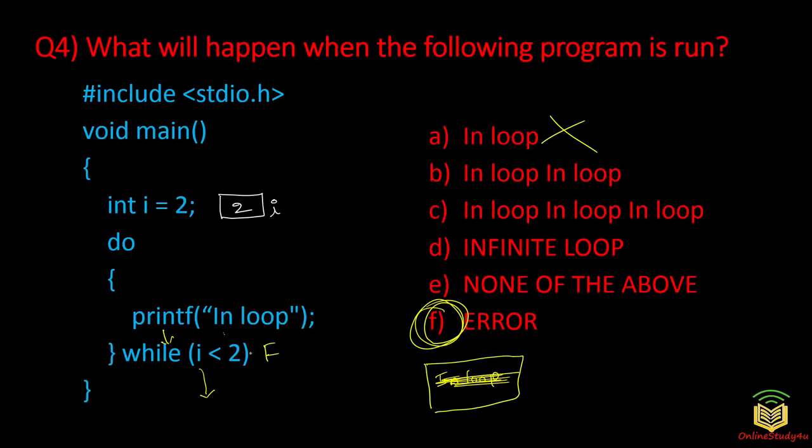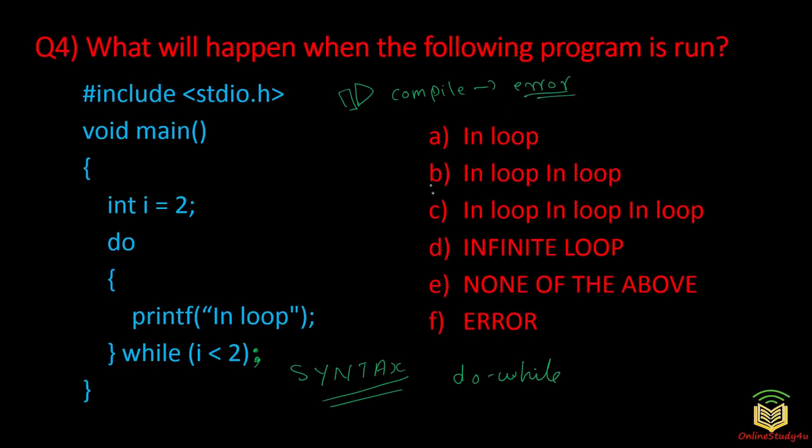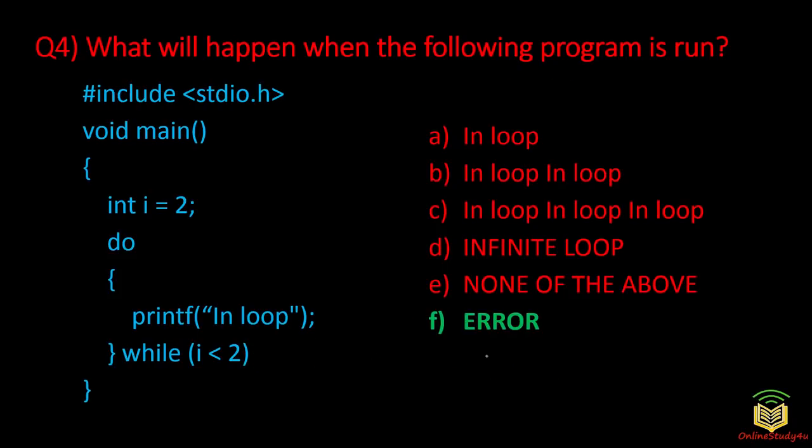The reason is you need a semicolon at the end of this while condition according to the syntax of the C programming language for do while loop. That semicolon itself is not present. So whenever you press the run button, or the compile and run button, and compile this, you will get an error during compilation time. That is why option F is the correct answer here. In loop is not the correct answer. So pay attention to whether the semicolon is there or not. That is why option F, error, is the correct answer for this question.